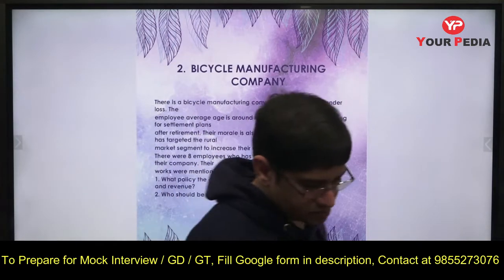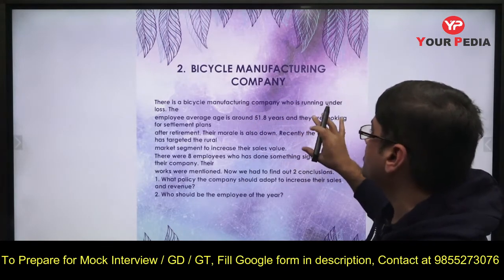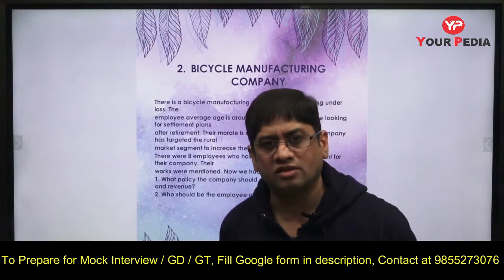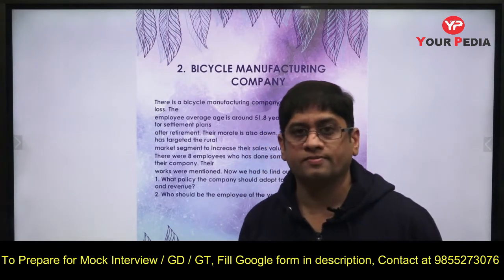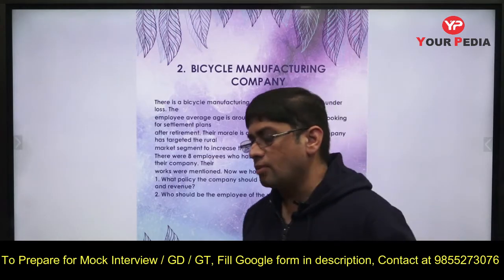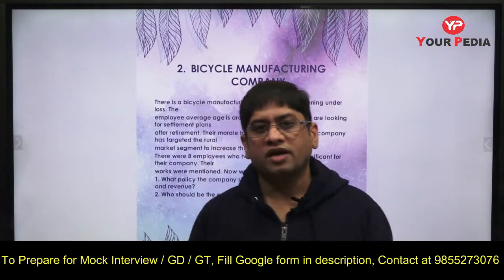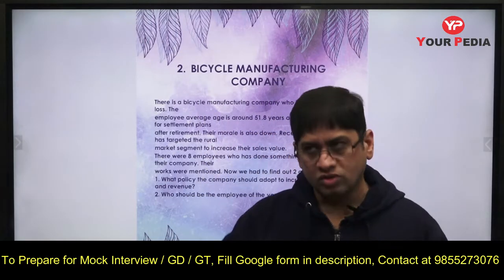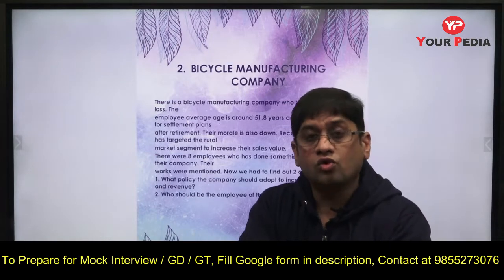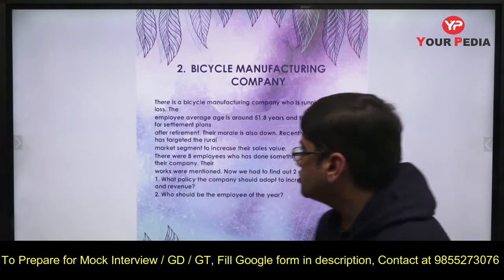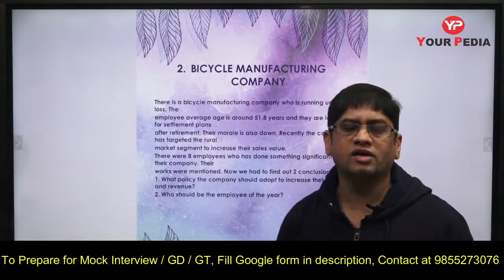Now, first of all, this bicycle manufacturing company is already running under loss. That means they are already manufacturing the bicycles, but it is under loss. There can be so many reasons for such loss. The reason can be competition, external competition from other suppliers. It can be that there is an issue in management. The top management is not actually having a vision of how to grow forward. That can be the issue, and eventually it trickles down to the low motivation or morale of the employees also.